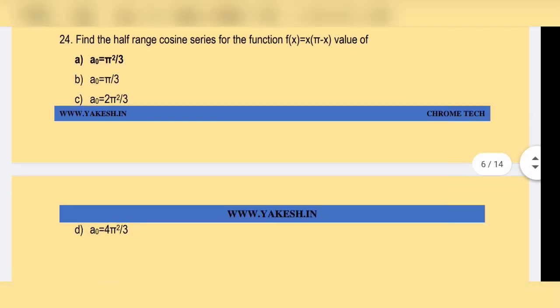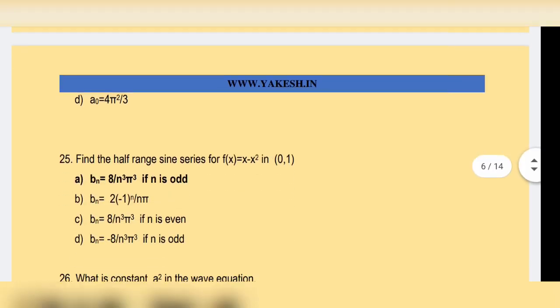Next question. Find the half range cosine series of the function f of x equal to x into pi minus x. Value of option A, a0 equal to pi square by 3 is the correct answer.